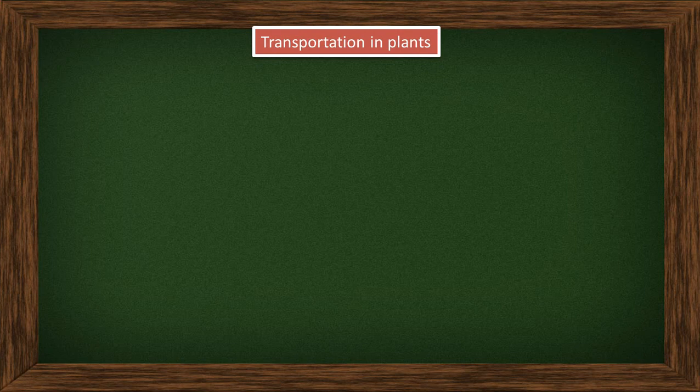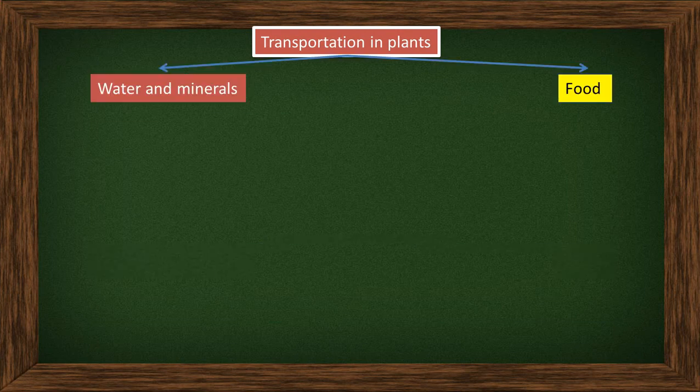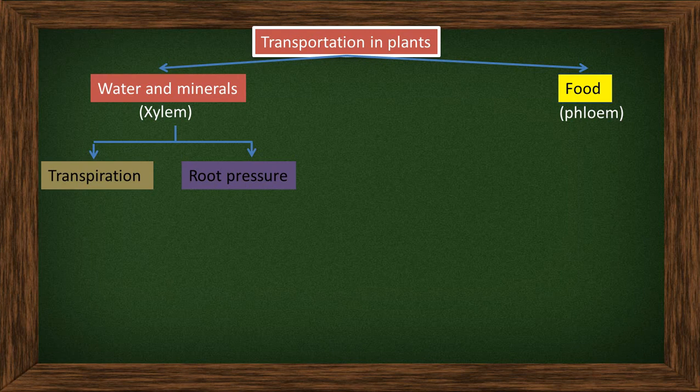Transportation in plants. Just now I discussed transportation in human beings. Now let us discuss transportation in plants. In plants, two types of transportation take place: one is water and minerals, and the other is food. Water and minerals are transported in xylem tissue. Food is transported in phloem tissue. In xylem, you are going to study transpiration and root pressure. Phloem you will study in 10th standard, that is translocation.